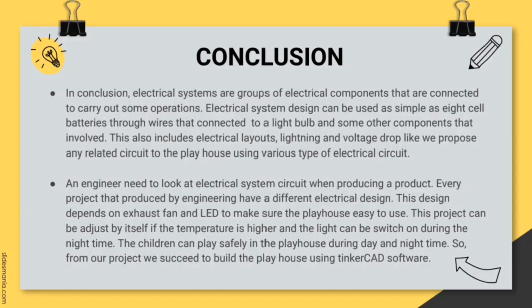In conclusion, electrical systems are groups of electrical components that are connected to carry out some operations. Electrical system design can be as simple as 8-cell batteries to wires connected to a light bulb and some other components involved. This also includes electrical layouts like mains and voltage drop, like we propose any related circuit to the playhouse using various types of electrical circuit. An engineer needs to look at the electrical system circuit when producing a product. Every project produced by engineering has a different electrical design.